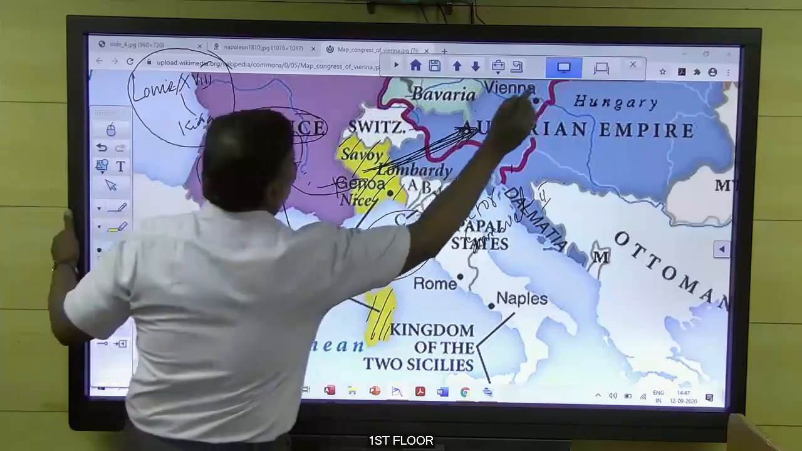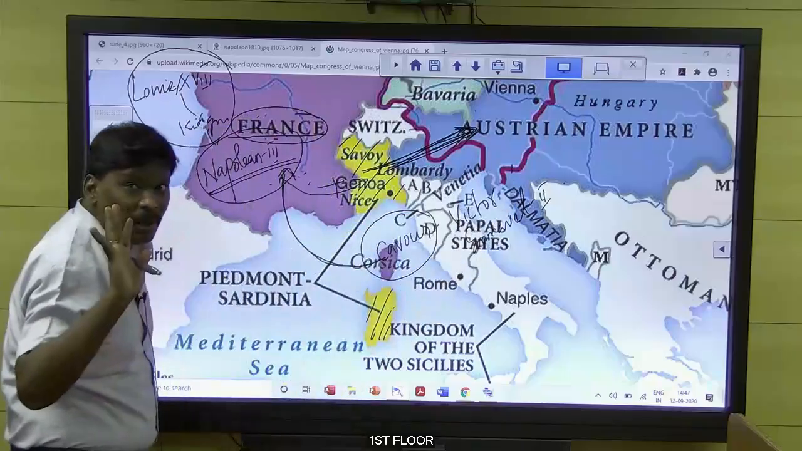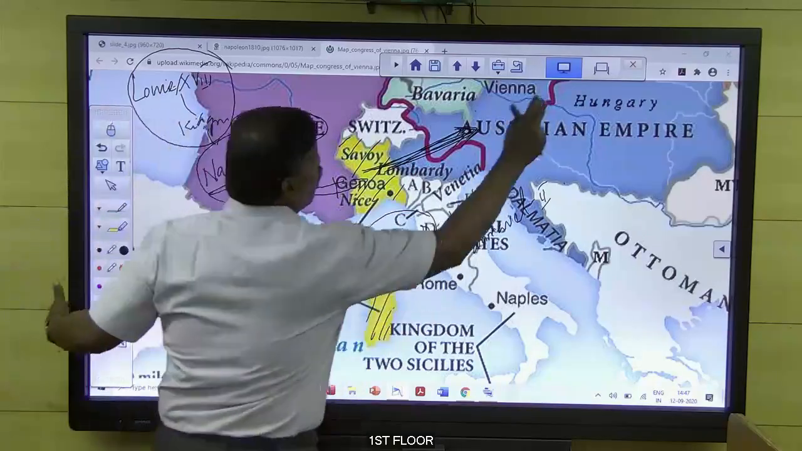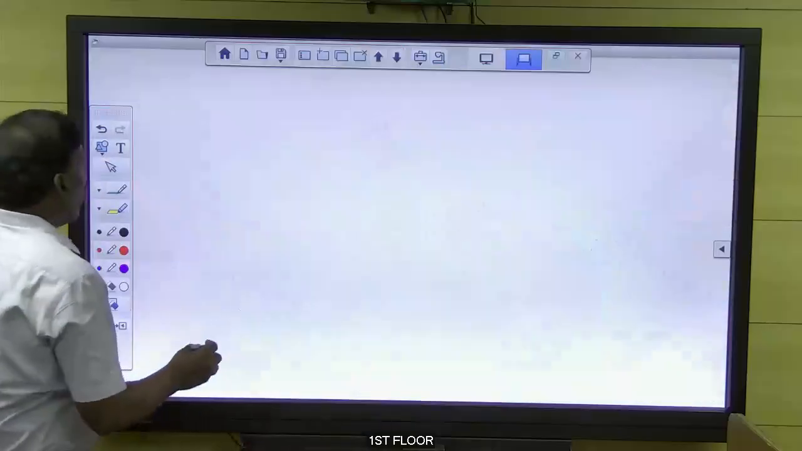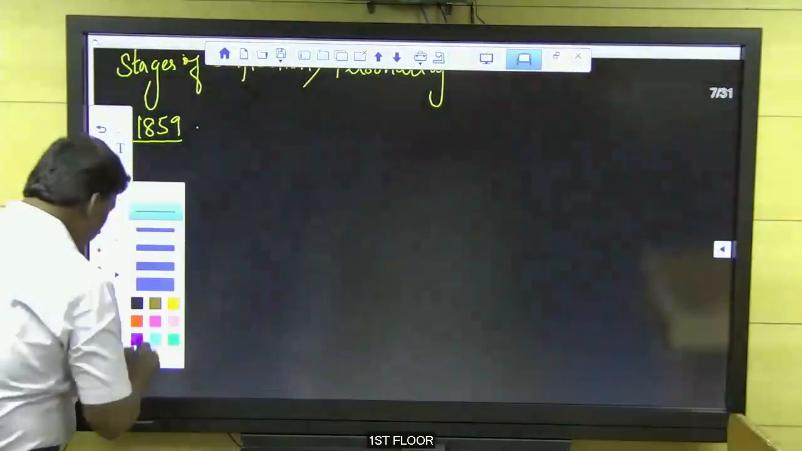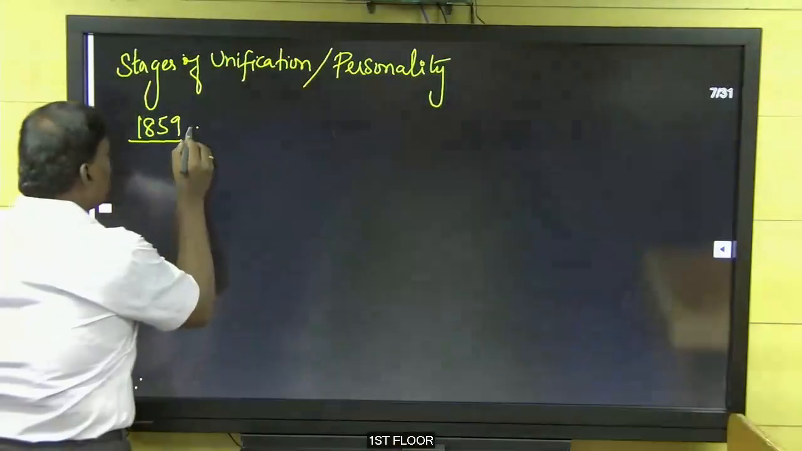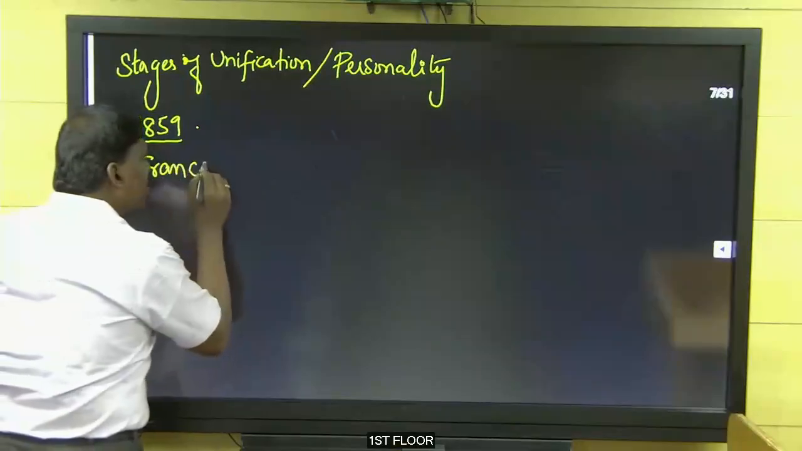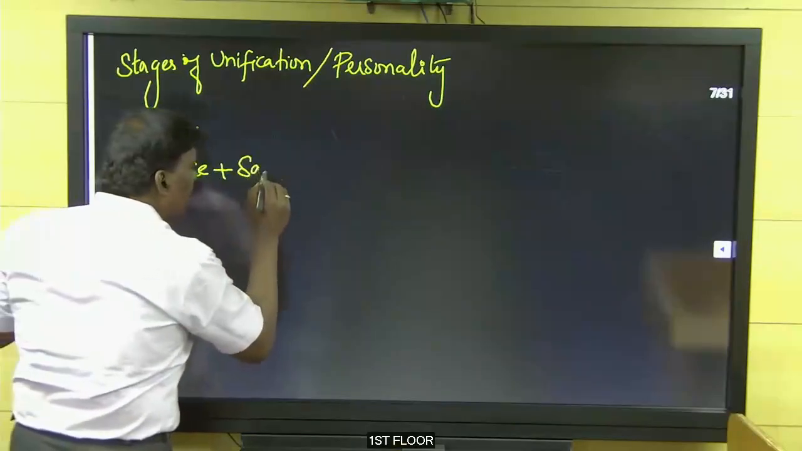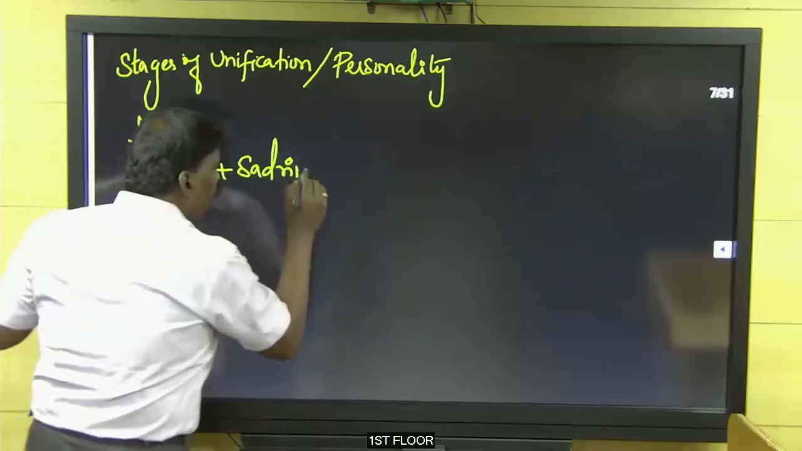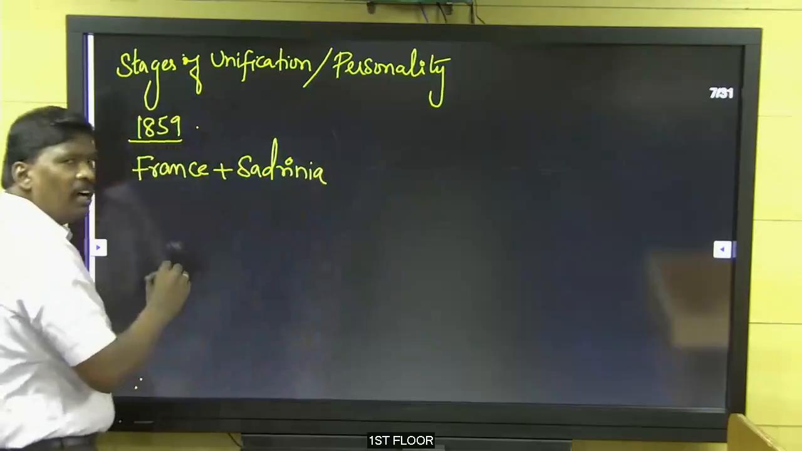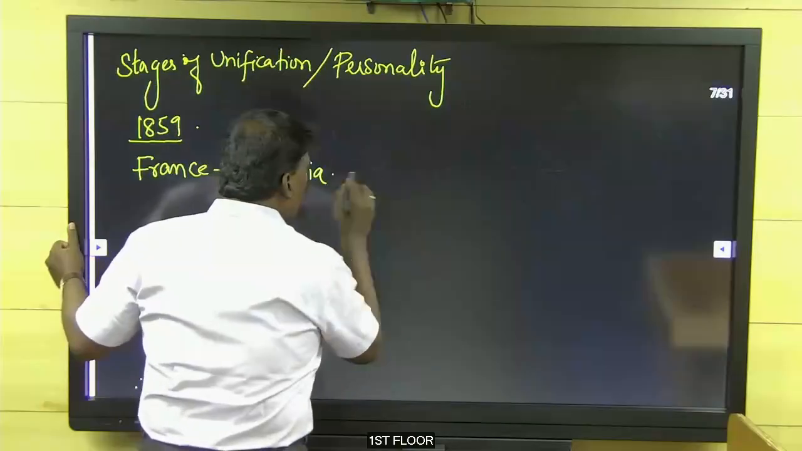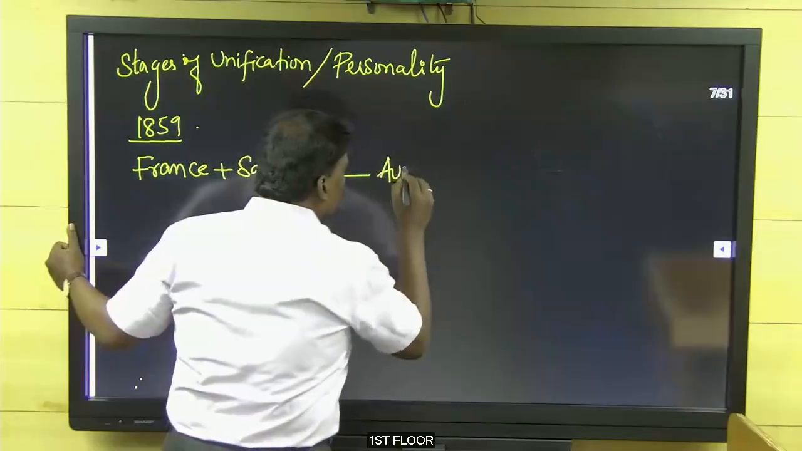Okay, so now we come back. This is the background. Understand? This is the background. In 1859, France along with Sardinia went to war with Austria.